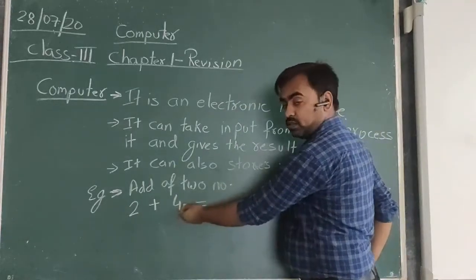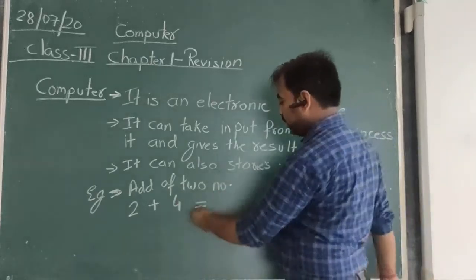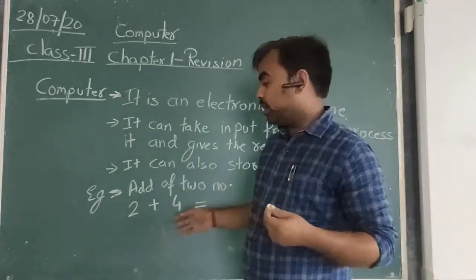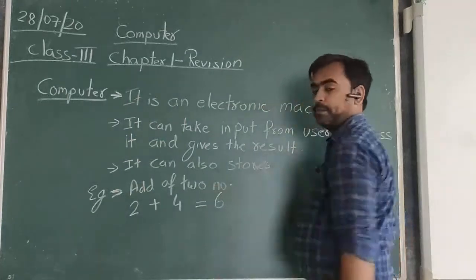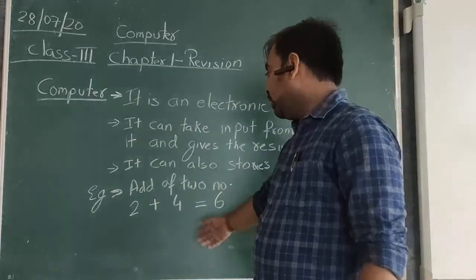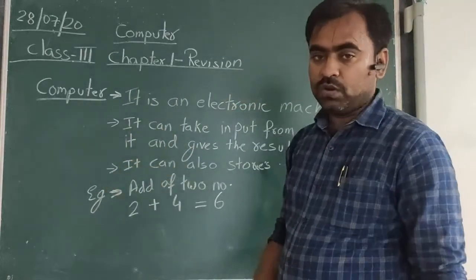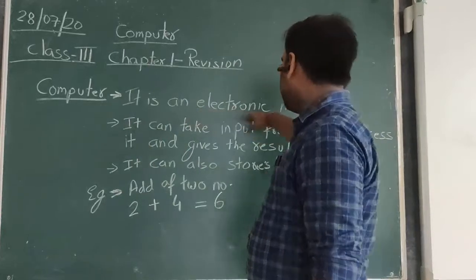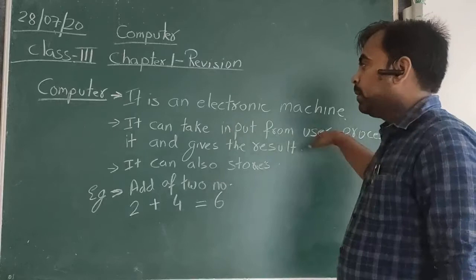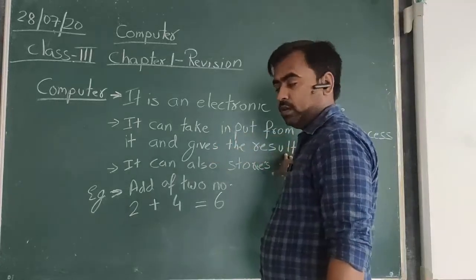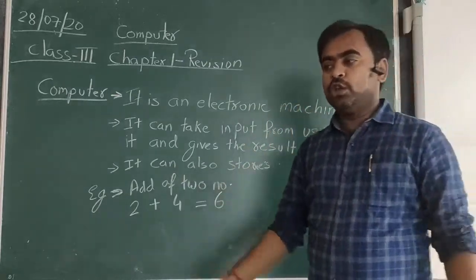It will calculate the sum of these two numbers, and after calculating it will display the result on the screen, that is 6. This can also be stored in the computer for future use. Understood? So the computer is an electronic machine which can take input from the user, process it, and give the result. It can also store it for future use.